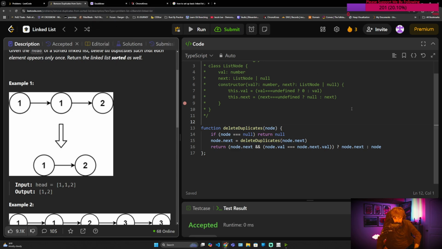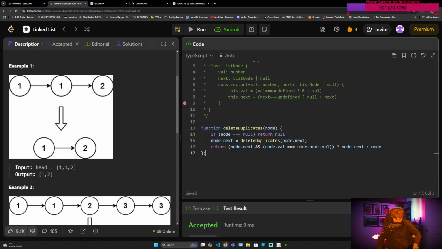So first we're going to call it with the whole list passed in, 1, 1, 2. And we're going to check if node equals null. Node's an object, so it does not equal null. So this is going to be skipped. Then we're going to set the current node.next to itself, but we're going to pass the next node in.